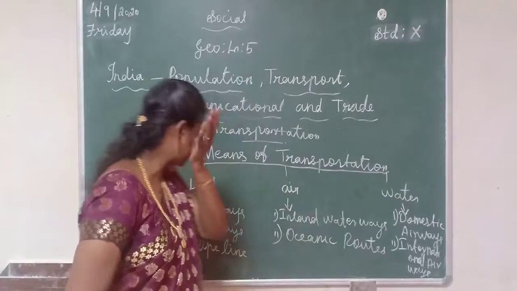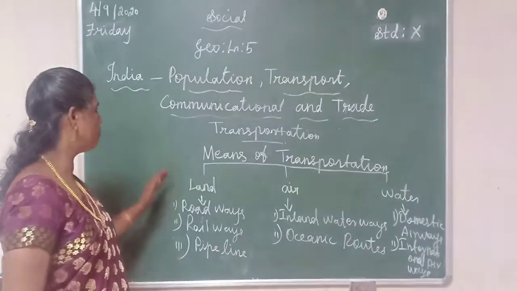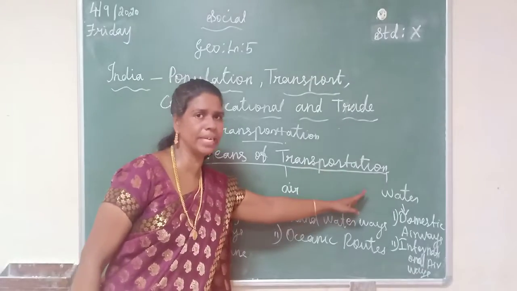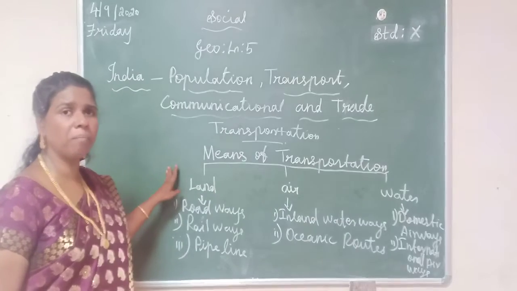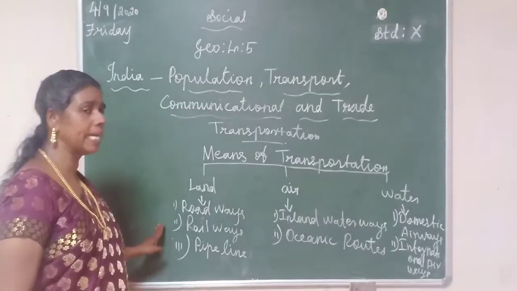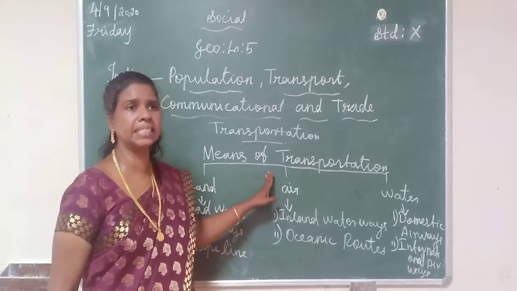Students, listen very carefully. There are three means of transportation. The first one is land, the second one is air, and the third one is water. From land, there are three ways: roadways, railways and pipelines.